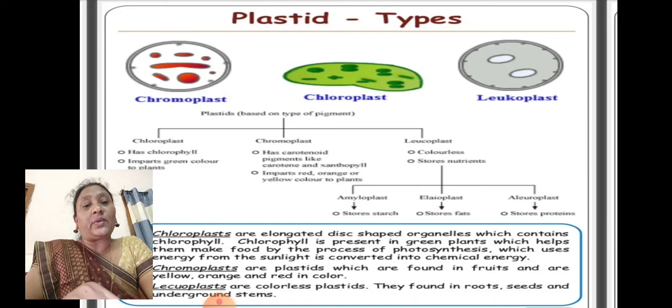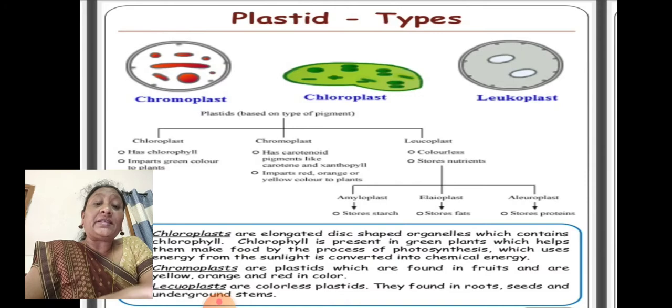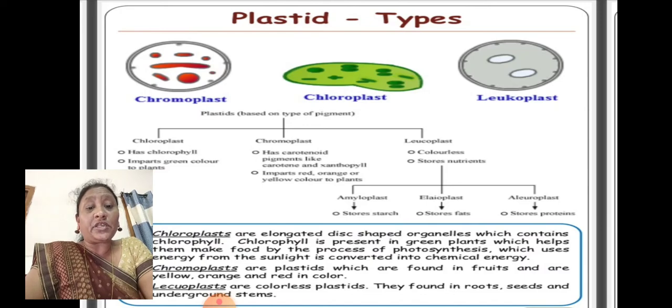Pollination will take place. And leucoplasts are the colorless plastids inside the fruit. Inside the fruit we can find the pulp, which is white in color, or colorless. So they are called leucoplasts, and they store the food substances.